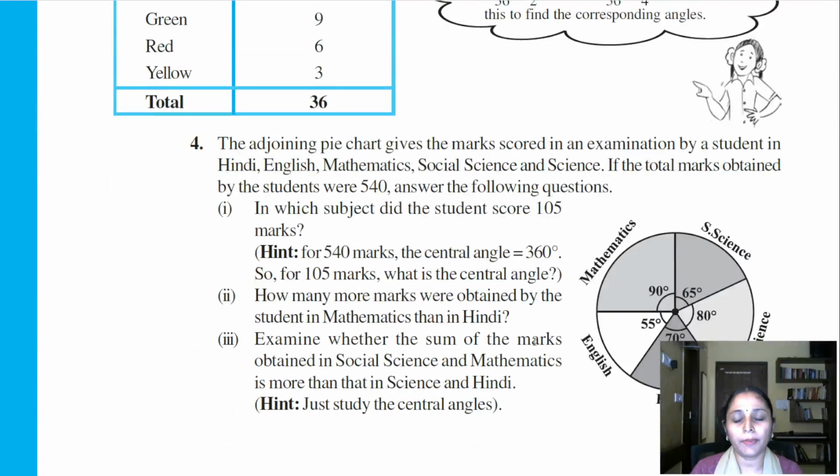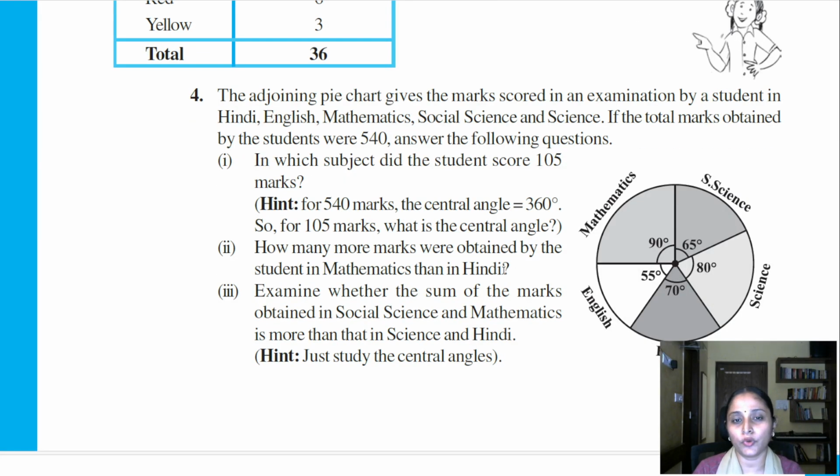The adjoining pie chart gives the marks scored in an examination by a student in Hindi, English, mathematics, social science and science. If the total marks obtained by the student were 540, answer the following questions. Now here they have asked a few questions regarding which subject score is 105, so on and so forth. But before going into that, if you look at the pie chart, what do you notice?